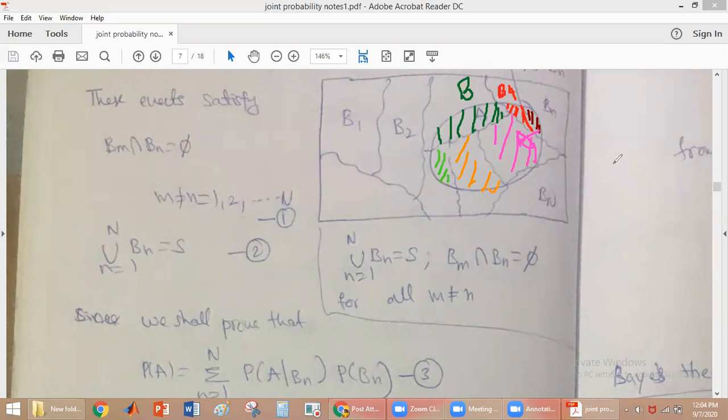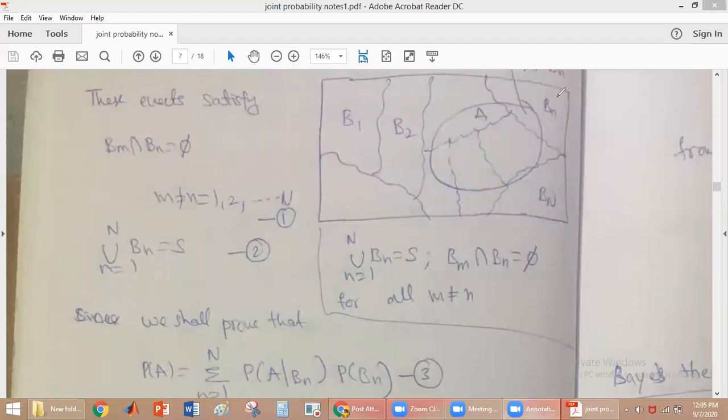So what does conditional probability say? Conditional probability says we have to define the probability of an event A in the sample space in terms of conditional probability. What does total probability say? The total probability says we have to define the probability of an event in the sample space using conditional probability. That is called total probability. And here we have observed that all those parts are mutually exclusive.